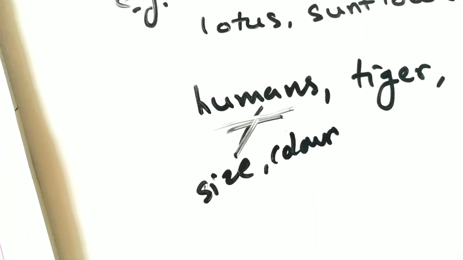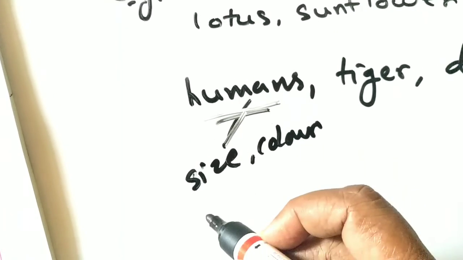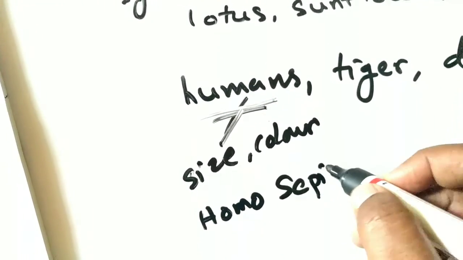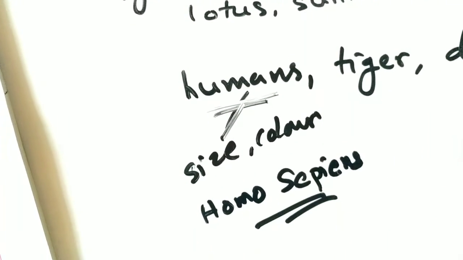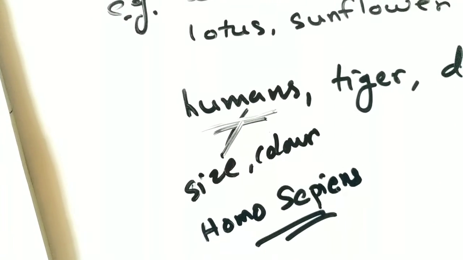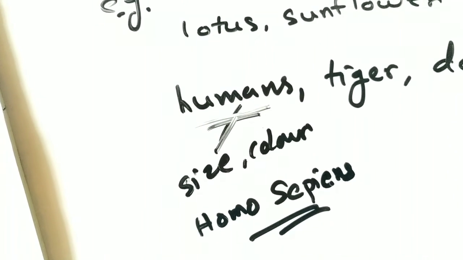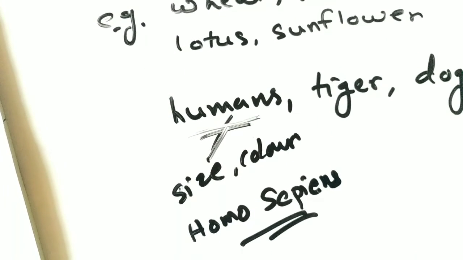Which is that species? Homo sapiens. And these humans can interbreed to produce fertile offspring. Understood? Now I think you got the idea about species.